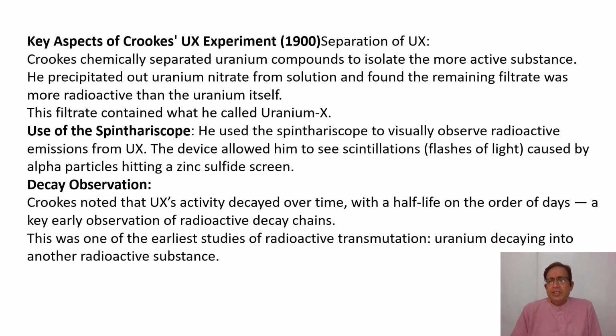The filtrate was named uranium X. Then with the help of a device that he had created himself, known as a spinthariscope, he measured the radioactivity of this UX, and he found scintillations or flashes of light caused by the alpha particles hitting a zinc sulfide screen which was a part of this equipment.